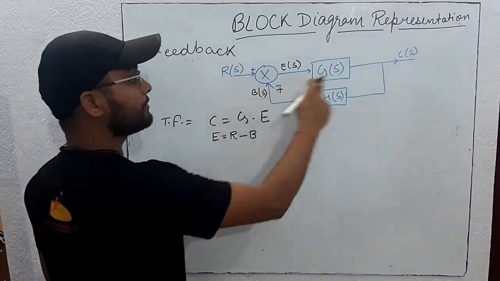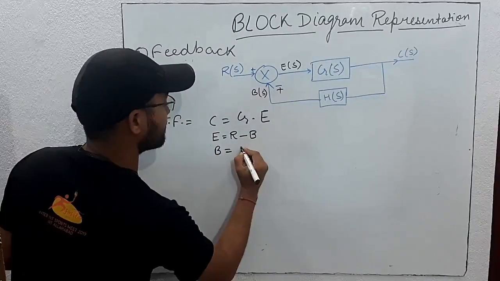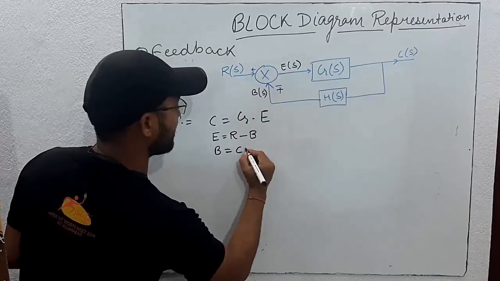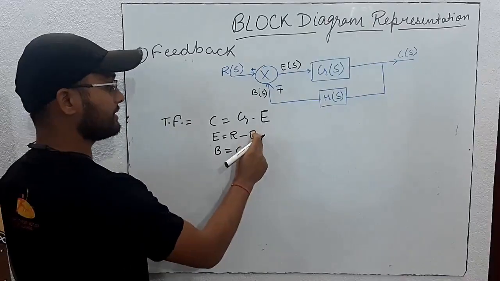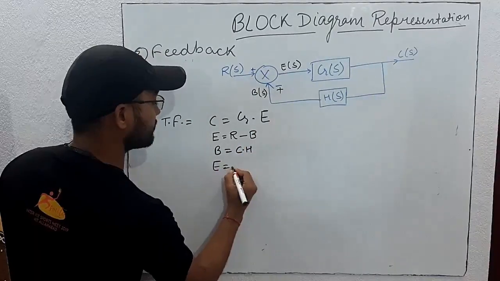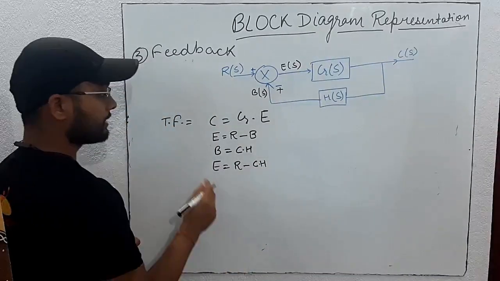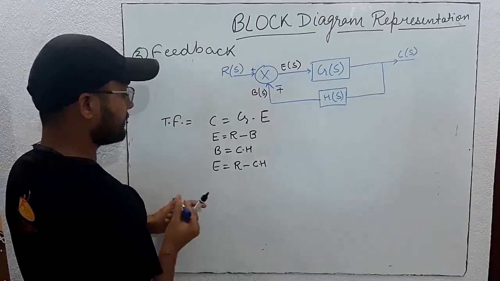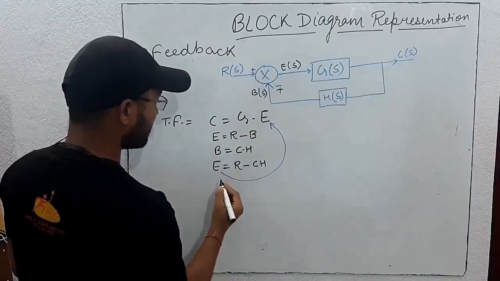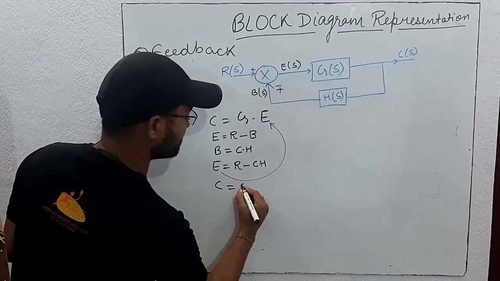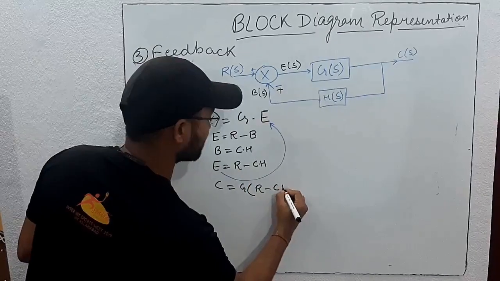Now what is this B? B is coming here, C into H. B is equal to C into H. Now we will put this value of B in E. We will get E is equal to R minus C into H. Now we will put this E in this place in equation 1. So here we will again get C is equal to G, instead of E we will write R minus CH.